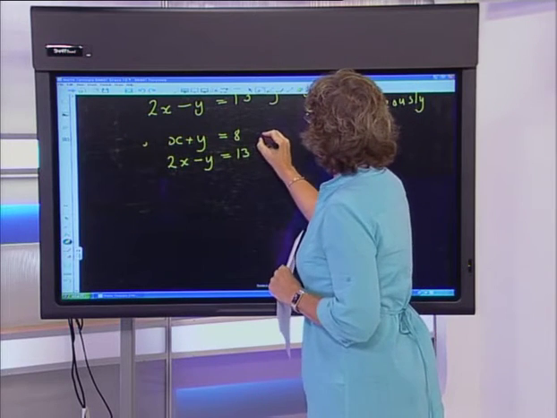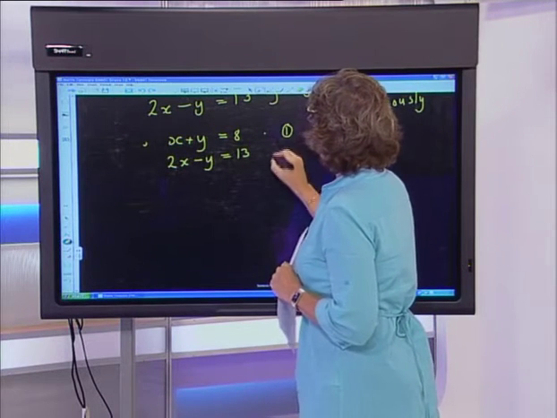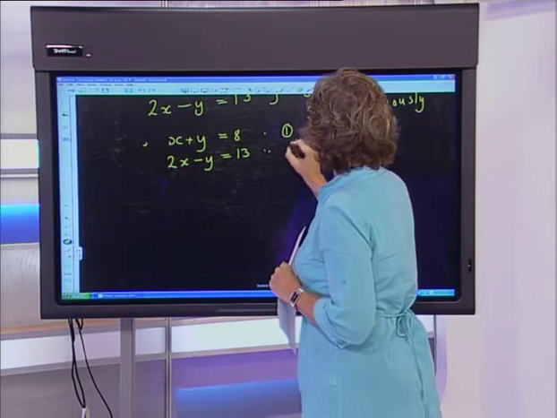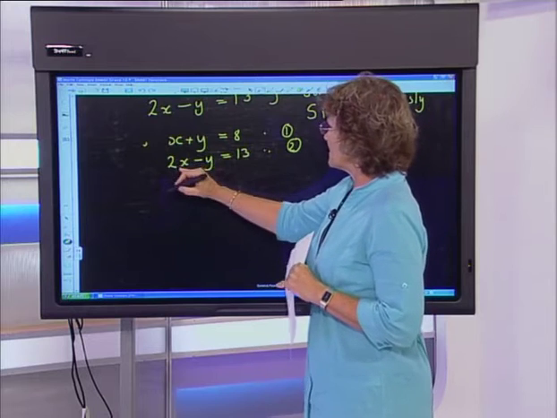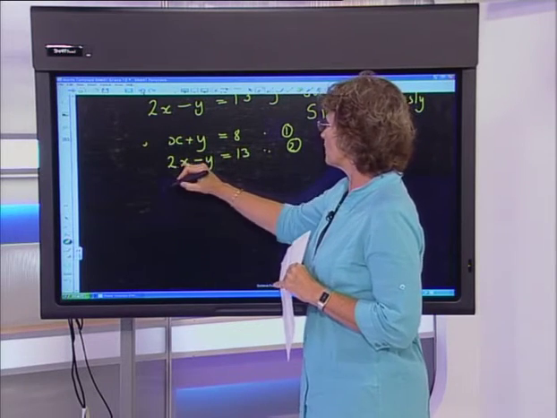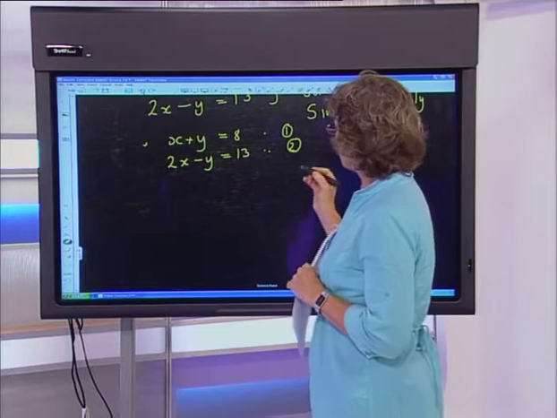Now, I'm going to call the first equation, equation 1, and this one equation 2, purely because it's second, and also because there's a 2 in front of the x, which makes it a little bit more difficult.